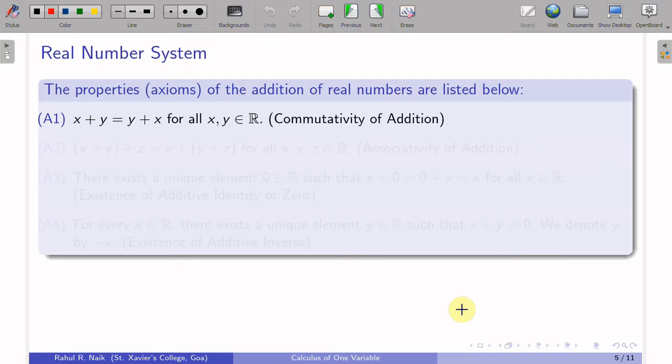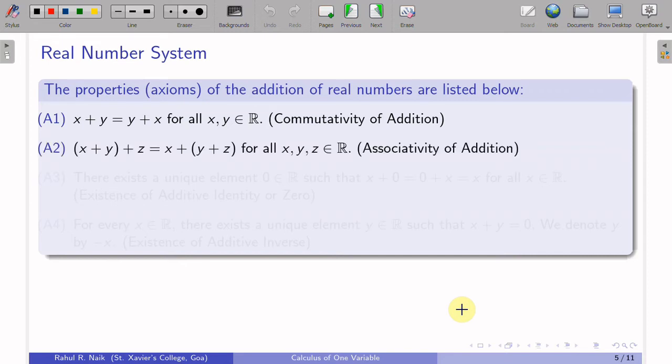The first property says that addition of two numbers is commutative, that means x plus y is the same as y plus x for all x, y in R. For any real numbers, x plus y is always the same as y plus x, and this kind of property is called commutativity of the operation, in this case addition.